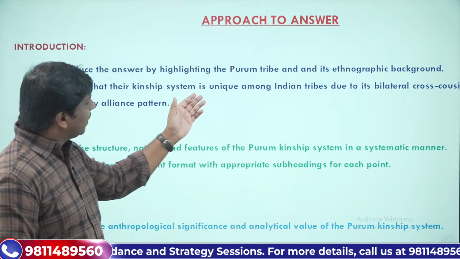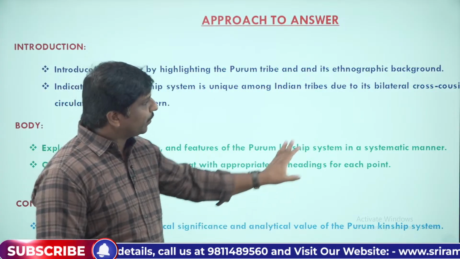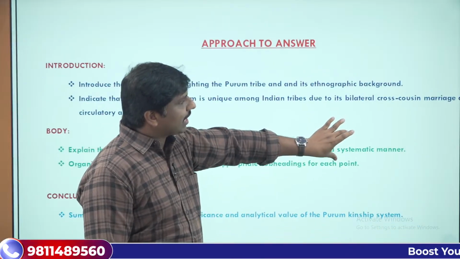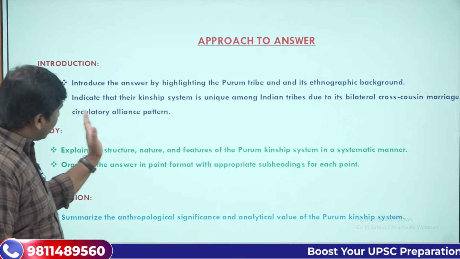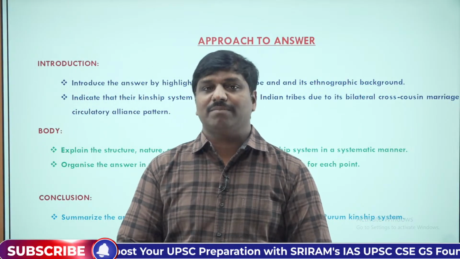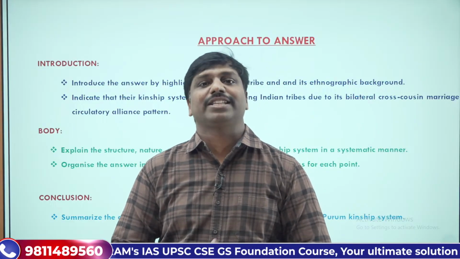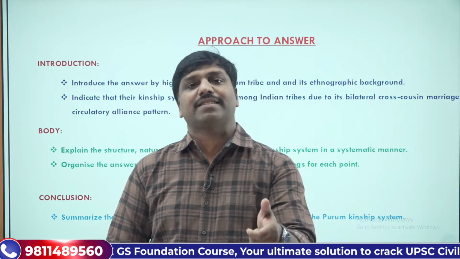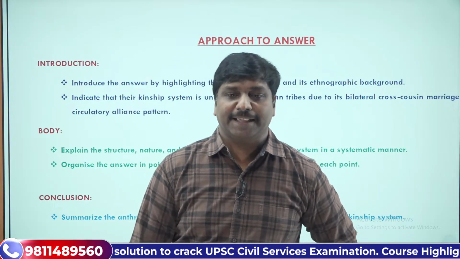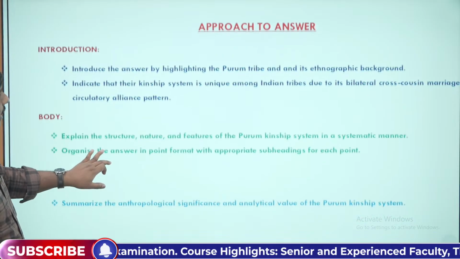The kinship system among the Purum tribes is very unique because it has what is known as the bilateral cousin marriage system and a circulatory alliance pattern. This is a unique system that we can see in the Purum tribes, and that's where the question has been picked. So in the introduction itself, you have to talk about their unique kinship system.